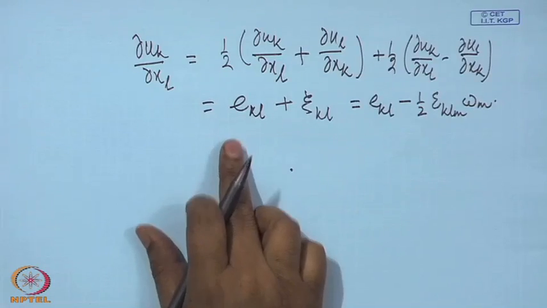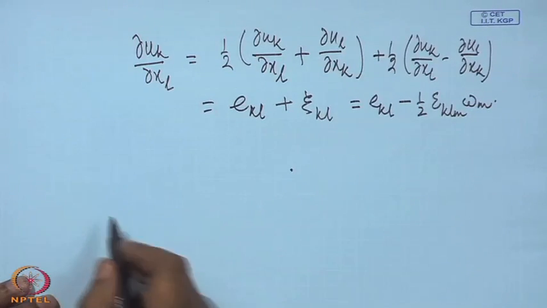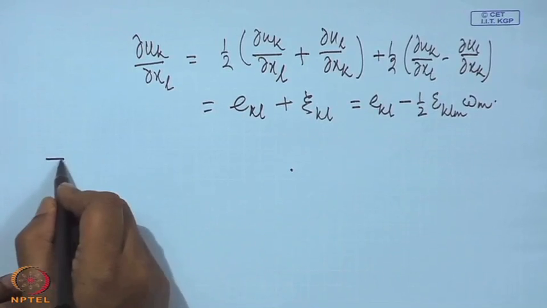Okay. Now, you substitute this in the relation for the stress tensor.